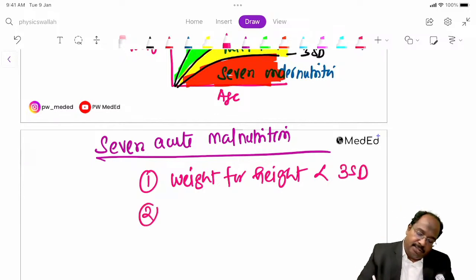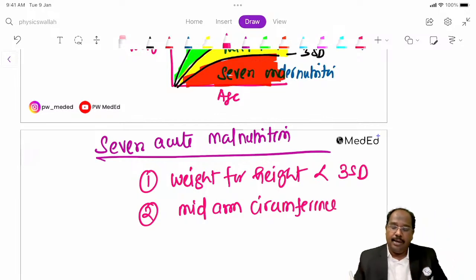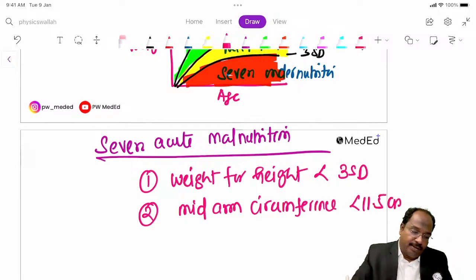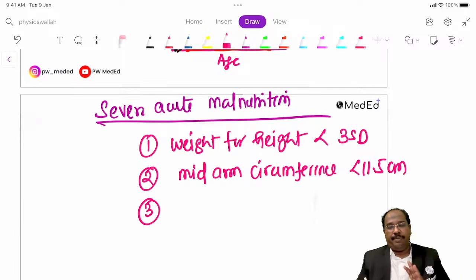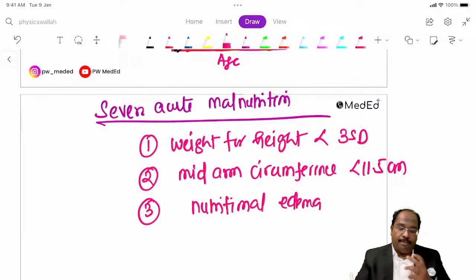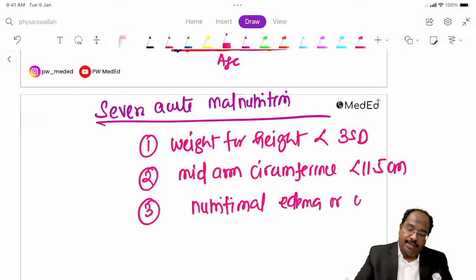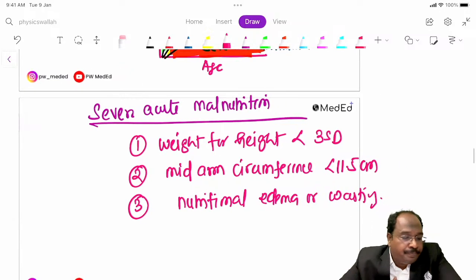Second, we have mid-arm circumference. Mid-arm circumference, for 1 to 5 years we will take it, and it is less than 11.5 centimeter. Third, presence of nutritional edema or wasting. Nutritional edema may be kwashiorkor or marasmus. If wasting is there, then it is severe acute malnutrition.